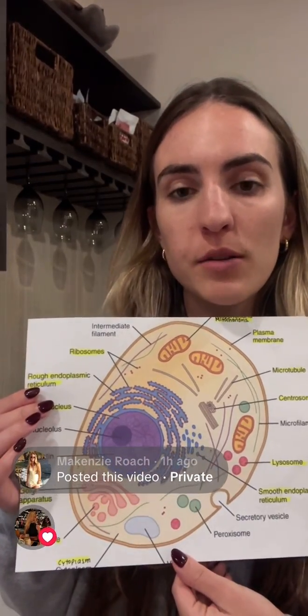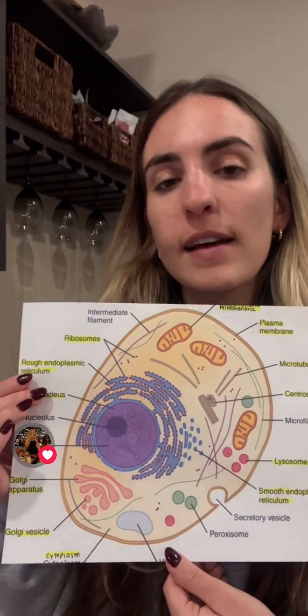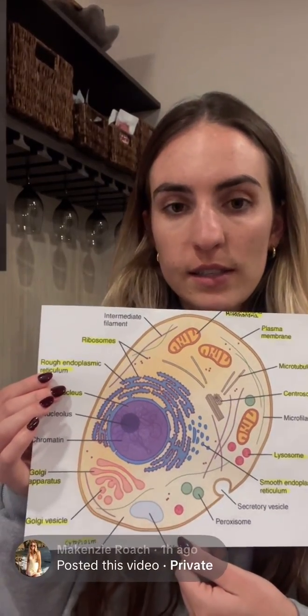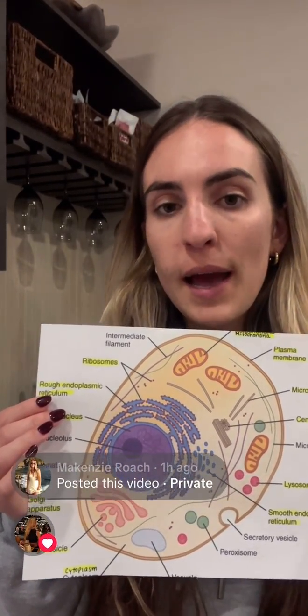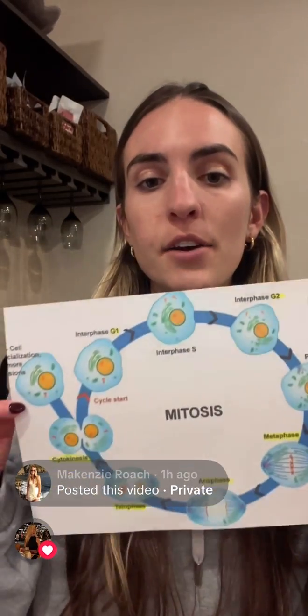The last structure that I'll discuss is the lysosome. The lysosome is what takes away the waste material and breaks down organelles that are no longer needed. We will move on to talk about the cell cycle. This is the diagram which I've chosen.